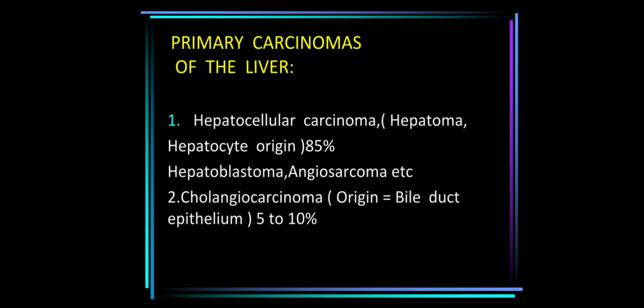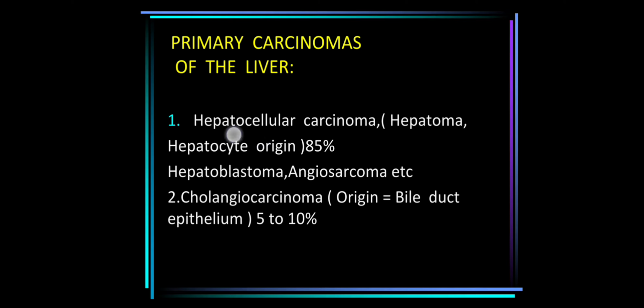Now coming to the primary carcinomas of the liver, hepatocellular carcinoma, also known as hepatoma, is hepatocytic in origin. It accounts for 85% of the primary cancers. Besides that, cholangiocarcinoma accounts for 5 to 10% of the primary cancers of the liver. Cholangiocarcinoma is of bile duct origin. The remainder are rare tumors that include hepatoblastoma, hemangiosarcoma, also called angiosarcoma, and some embryonal sarcoma.